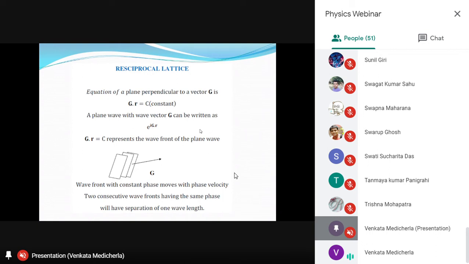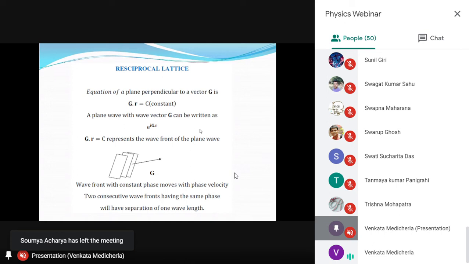Anyway, I am omitting time dependence here. Rather, I should write it as e power i g dot r minus omega t in the bracket. You write it as e power i k dot r minus omega t as well. As I said, k is replaced with g here. So e power i g dot r minus omega t. That is the plane wave.